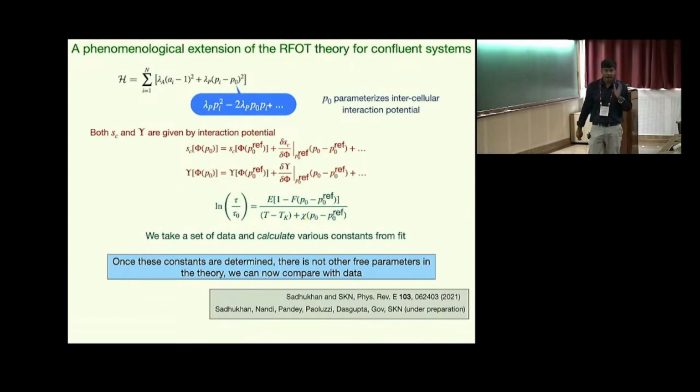Now RFOT theory in principle provides a way to calculate all of these quantities from a microscopic calculation, but that's actually very hard. We take a different approach. We take a set of data, fit this expression and calculate all these parameters. And once these parameters are fixed, there are no free parameters within the theory. Now you can actually compare the theoretical result with the simulation data. And this is what I'm going to show in the next few slides, and more details can be found in these two papers.